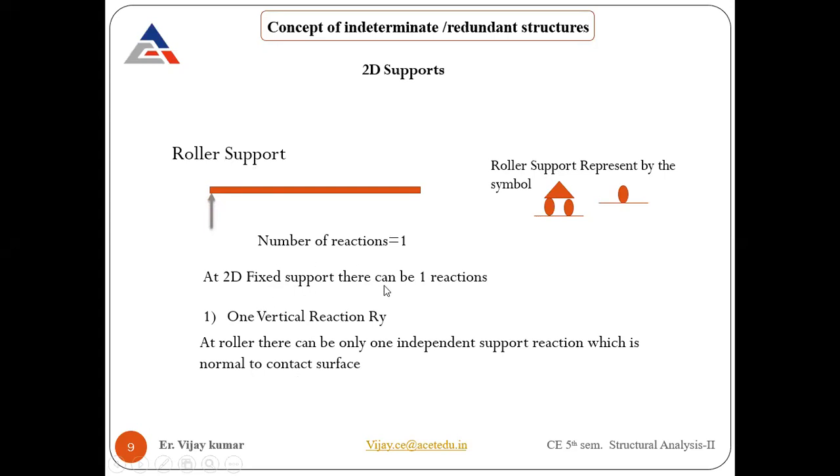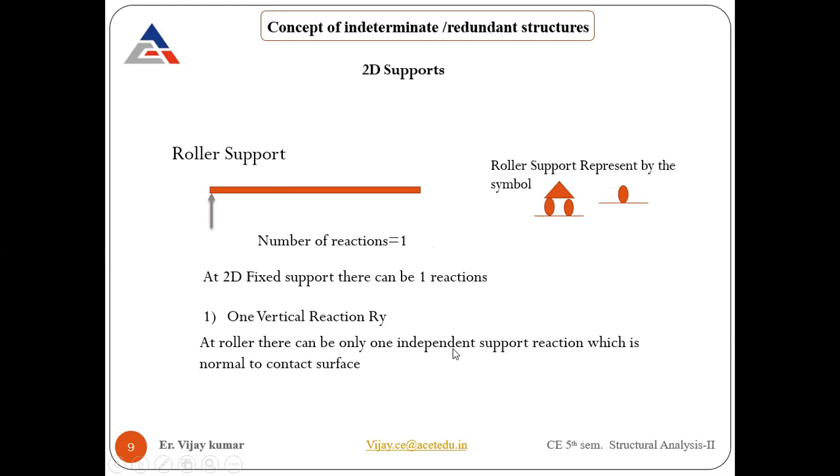So in 2D, for a roller support, there can be one reaction, which is only in the vertical direction, and it can be represented by Ry. Any other notation you can choose yourself, otherwise these are the conventional ones, because R stands for reaction and Y stands for the direction where it acts. Fine. Basically, this reaction will be perpendicular to the surface where the support is. Make sure that if it is at any angle, it will act at that angle only. So the support reaction is always provided perpendicular to the surface where it acts.